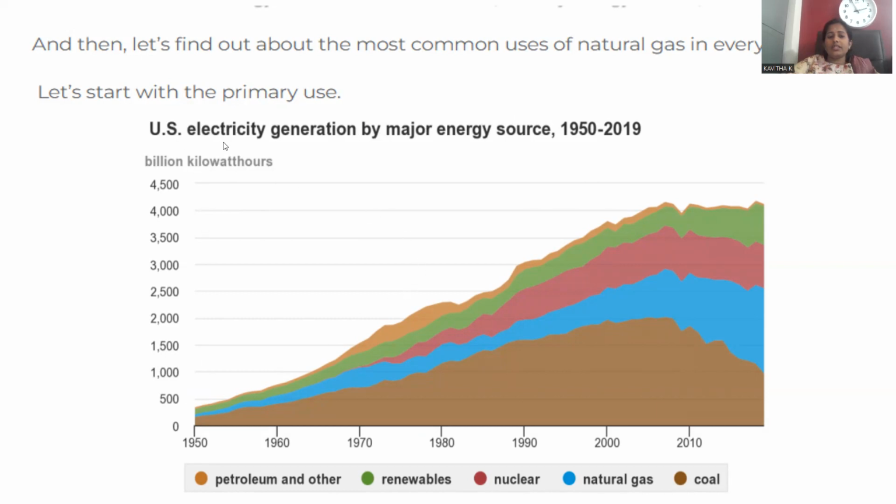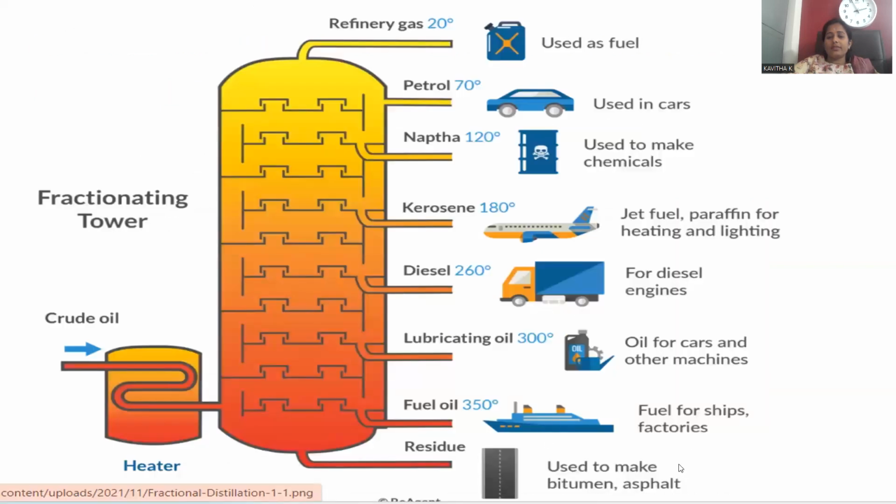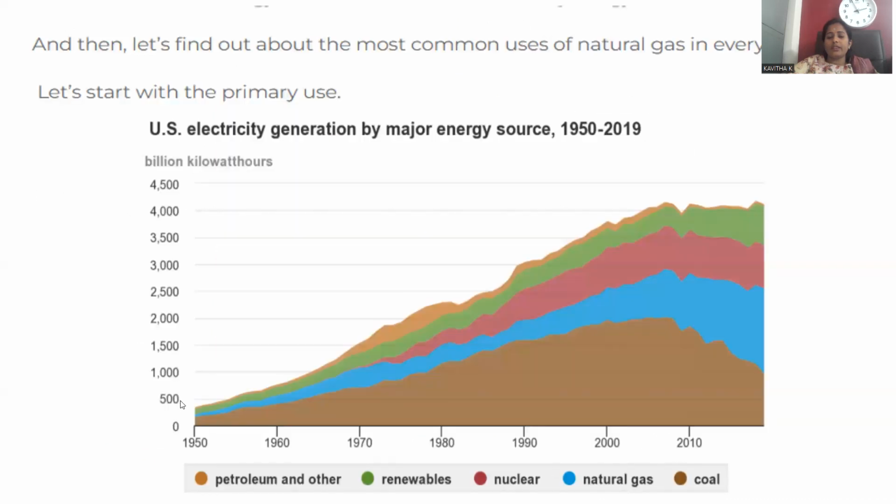This is the United States electricity generation by major energy source. Petroleum and other compounds can be taken, and renewables, nuclear, natural gas. The blue color segment you can see is refinery gas, alternatively named natural gas. In 1950, there is an infinitesimal quantity of power generation, and as we ascend with the time period, beyond 2010 natural gas consumption in the field of electricity generation has profoundly increased.